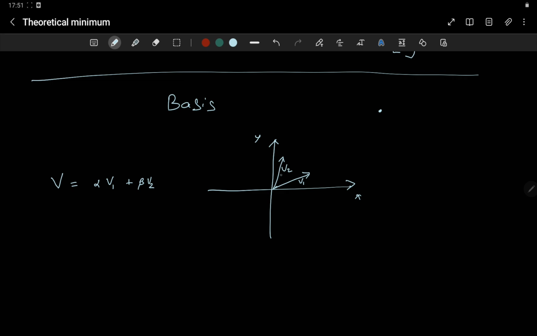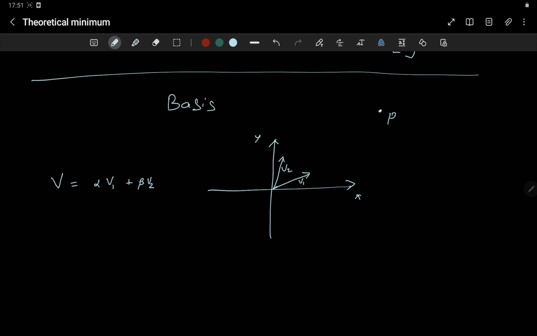Now is it possible for you to reach this point, let me call that point P, where you need to take steps only either along v1 or along v2?